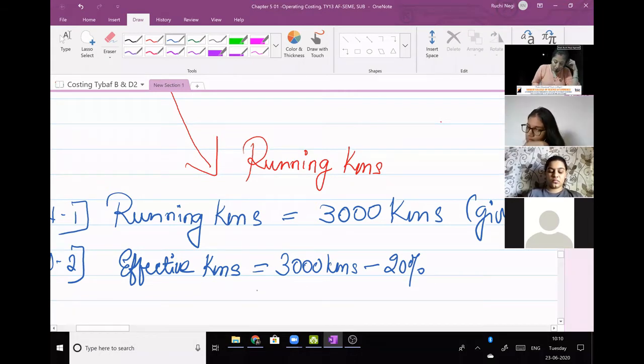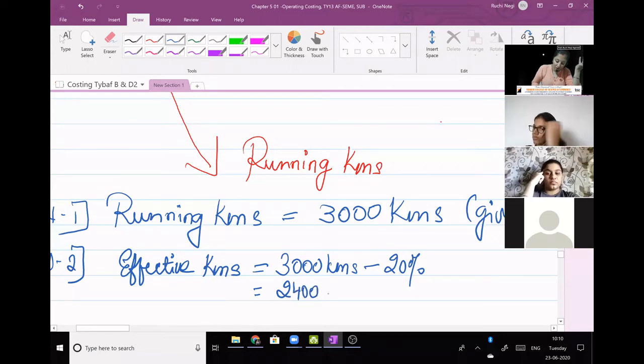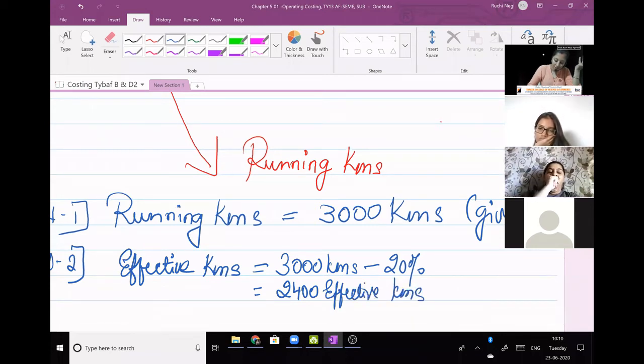So 3,000 kilometers less 20%. So 3,000 for 20% is 600. So 3,000 minus 600 is 2,400 effective kilometers. Effective kilometers.